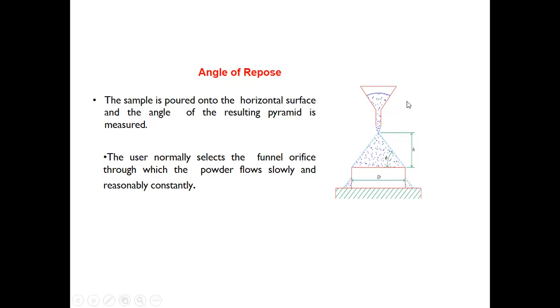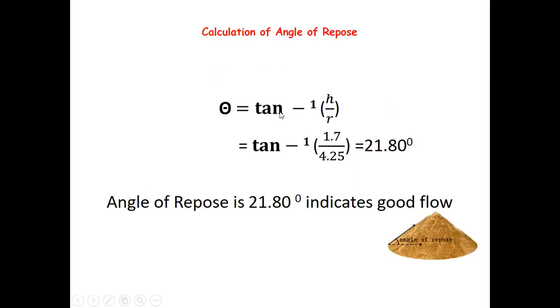So the heap of the granules was obtained and the diameter and the height of the heap was determined and the angle of repose was calculated using the formula tan inverse of ratio of h upon r, where h is the height of the heap and r is the radius of the heap.